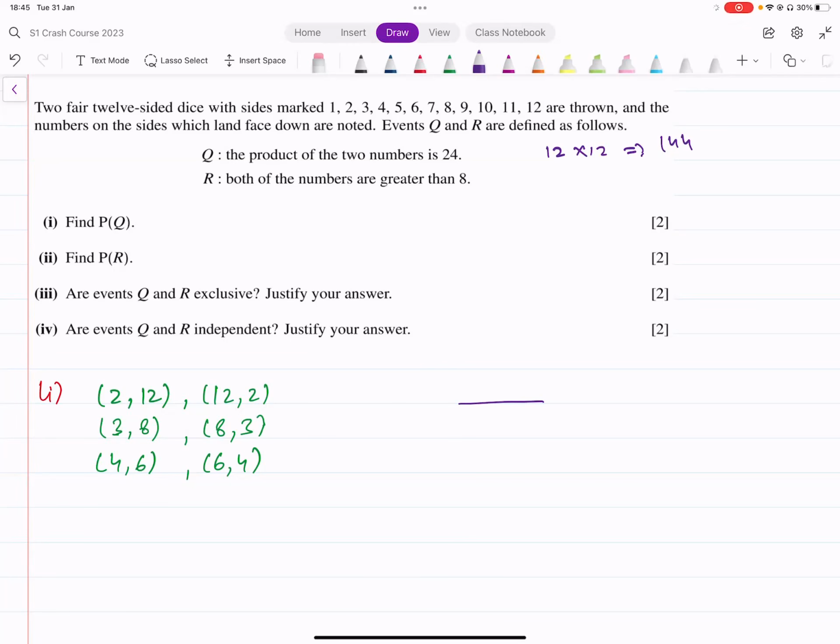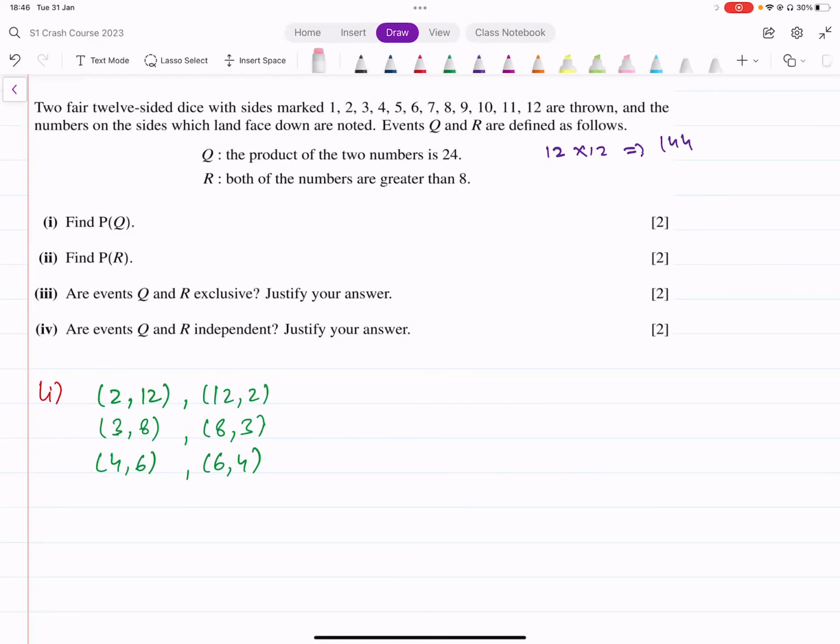Because if the first dice has 1, the second dice can have 1, 2, 3, 4, 5, 6, up to 12. There are 12 possibilities there. If this first dice is 2, the second has options of 1, 2, 3, up to 12. Similarly, for 3 on the first dice, 4 on the first dice, 5 on the first dice, you've got 12 into 12, 144 possible outcomes.